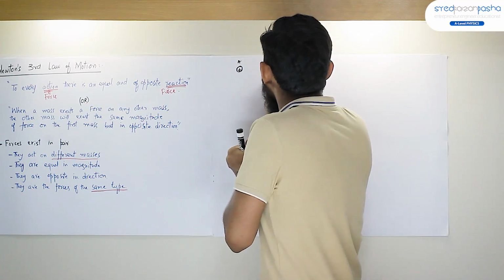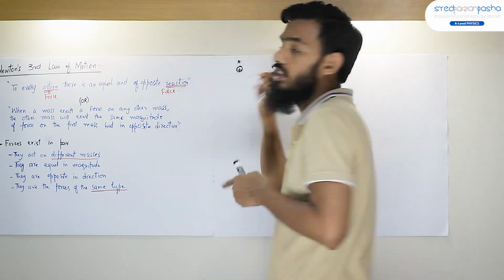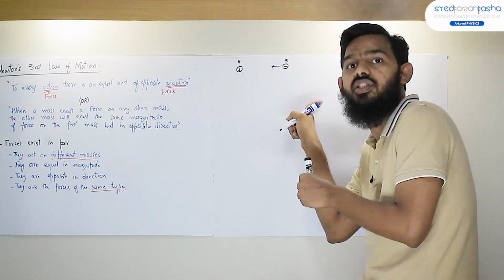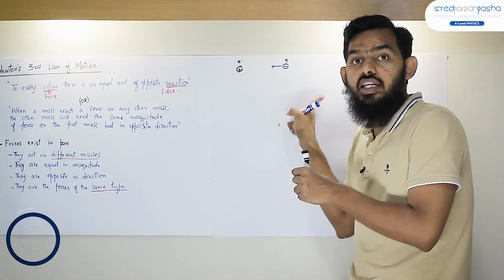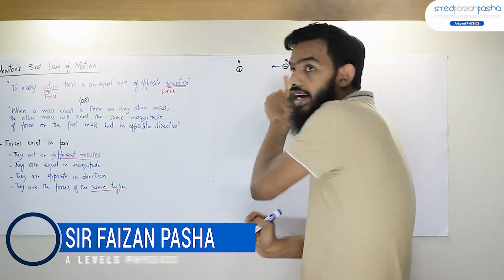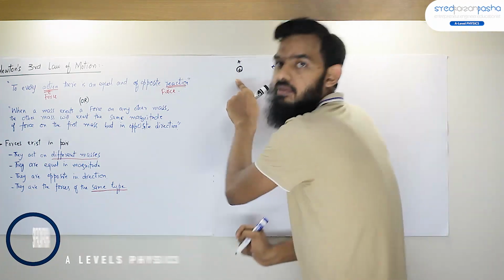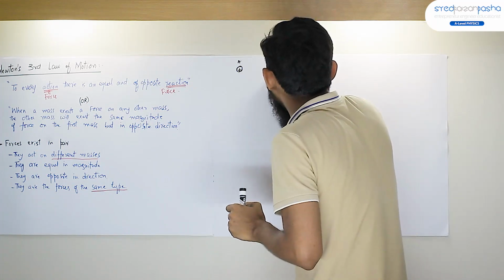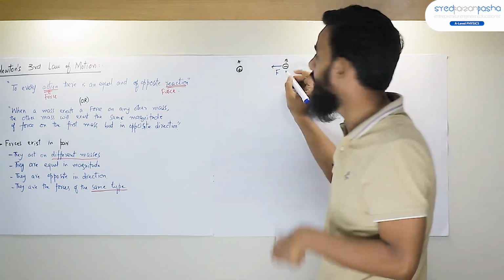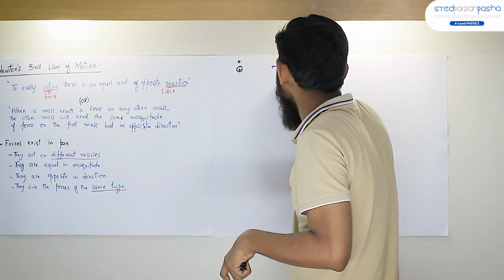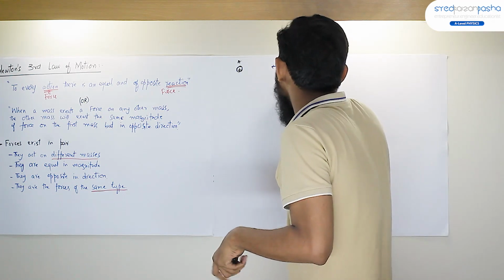So there is a force acting on the negative charge by the positive charge. This is F, the electrostatic force on B by A.